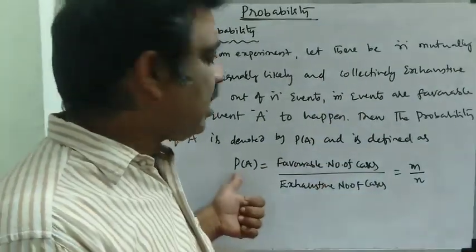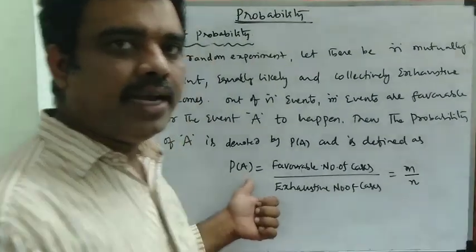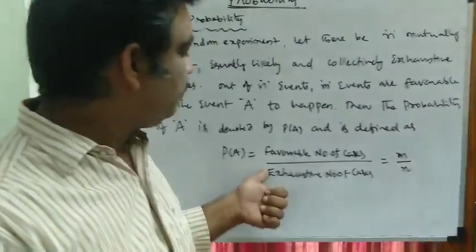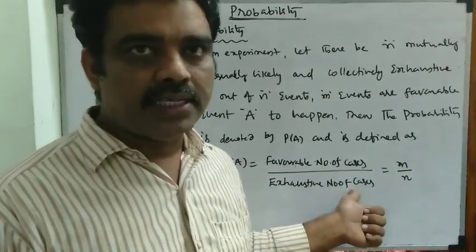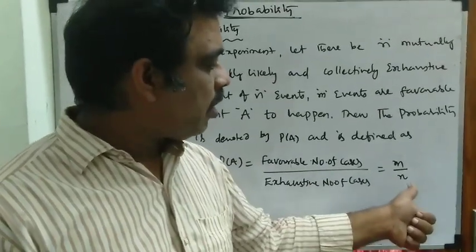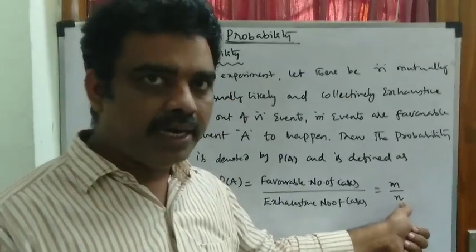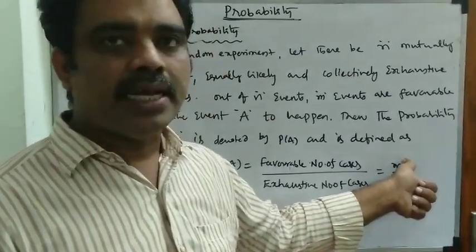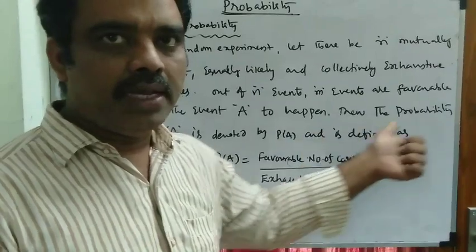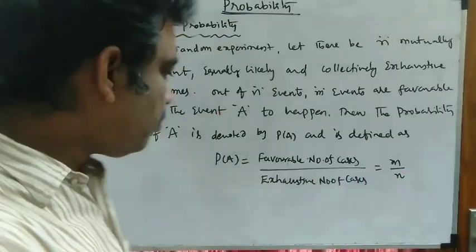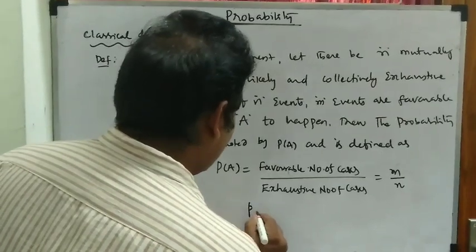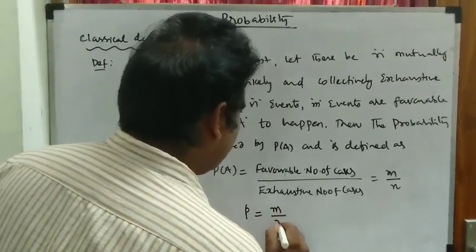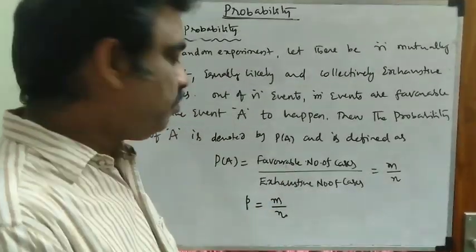Then the probability of the event A to happen is defined as P of A is equal to favorable number of cases by exhaustive number of cases. Total outcomes n will be in the denominator, and in the numerator, favorable cases are m. So P of A is equal to m by n. The P of A is also denoted by small p, that is equal to m by n.